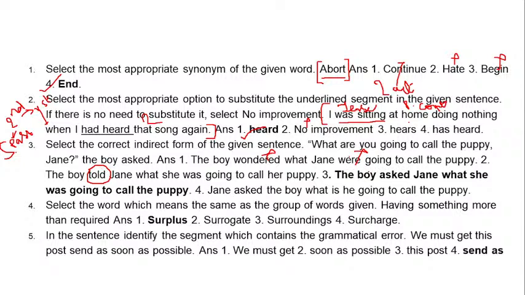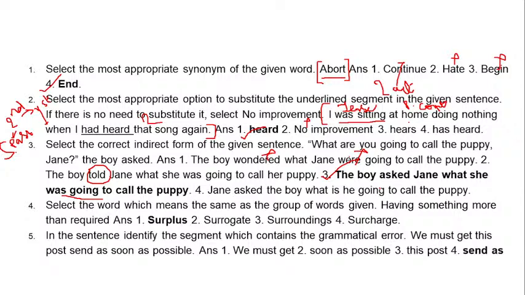And we have that in our third option, which says, the boy asked Jane what was she going to call the puppy. So all are correct. The tense is also correct and asked is also there. So we will take this for our answer. Option 3 is our answer.